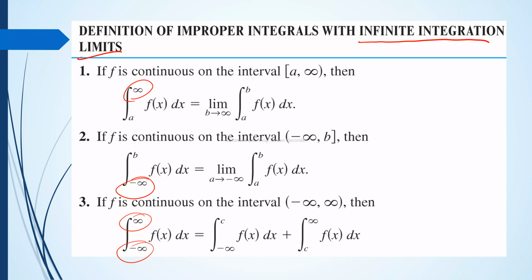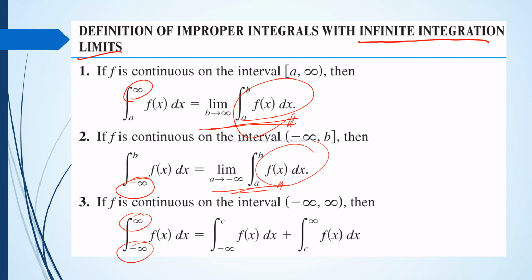So what are we going to do if the upper limit approaches positive infinity? We just write that as equal to the limit of the integral of the function f of x dx from a to b as b approaches positive infinity, or if the lower limit approaches negative infinity, same concept as the first one. And then next, we find the integral of the function on this side, and then we apply the upper and lower limits.